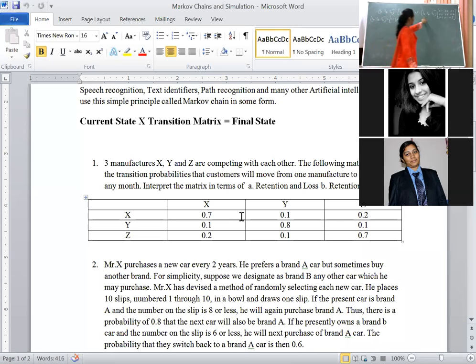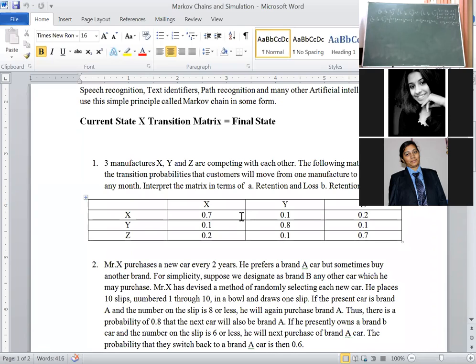Next, again same row, second column: 0.2 SA, everybody simultaneously write it down, plus 0.6 SB plus 0.1 SC. Similarly, first row and third column: 0.1 SA plus 0.2 SB plus 0.8 SC.